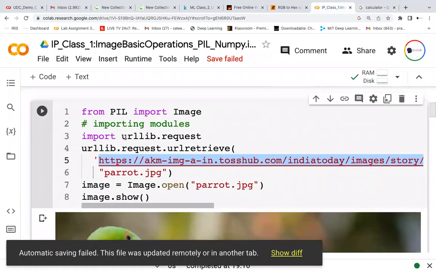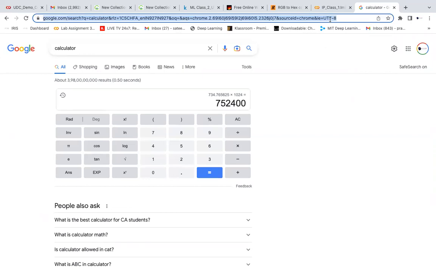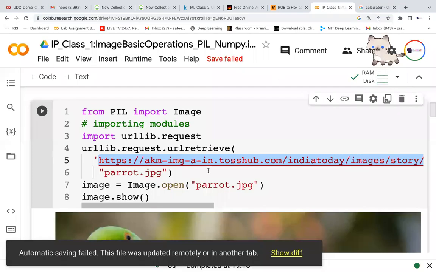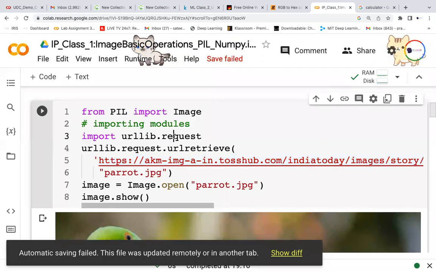One is the URL. This is all about URL. Whatever we display, this is called URL, the URL of a site, image, or any data. Since I'm trying to deal with the URL, I'm trying to import the library urllib. Lib is library, urllib dot request. Because I'm trying to request to get that image, correct? So dot request is what I'm trying to import.